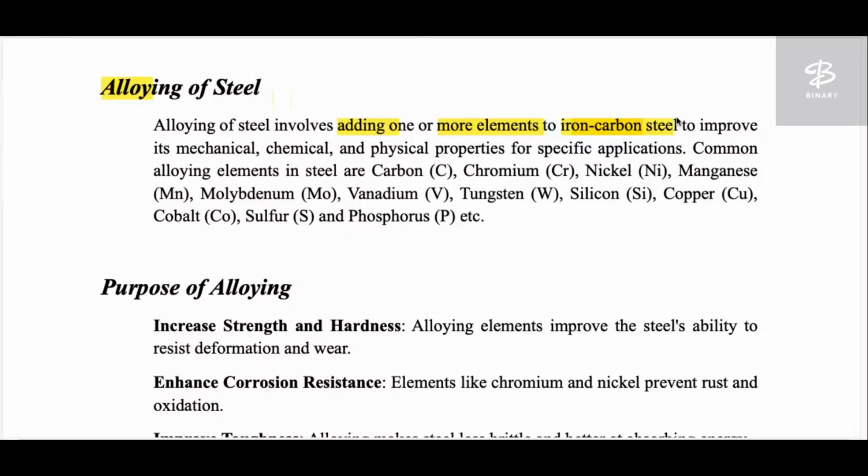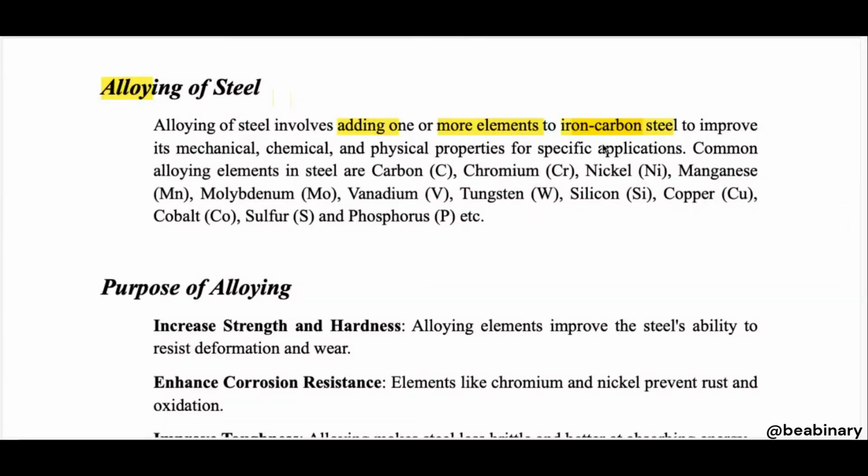Every material has its own solubility, that is, how much foreign material can be dissolved, depending on their properties. The solubility of carbon in iron is only 6.67%, which is the maximum, as I hope you remember from when we discussed the phase diagram.